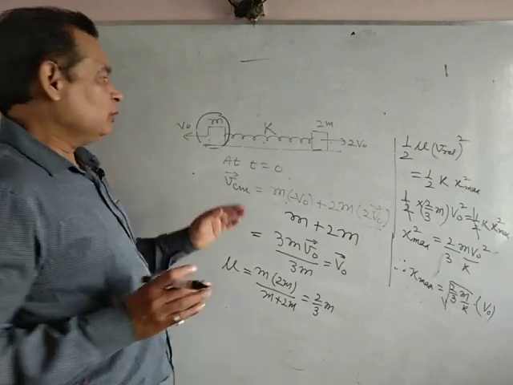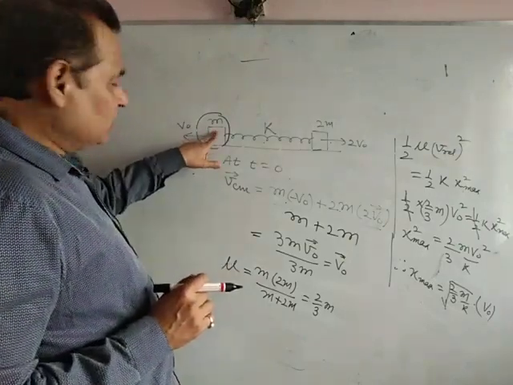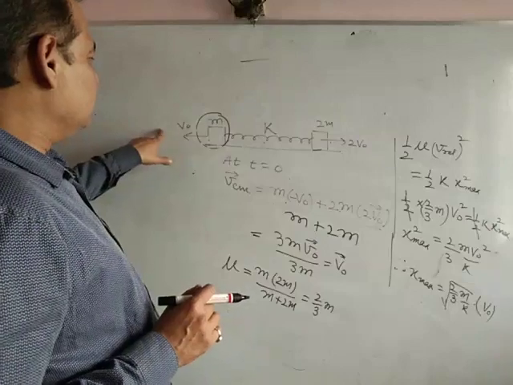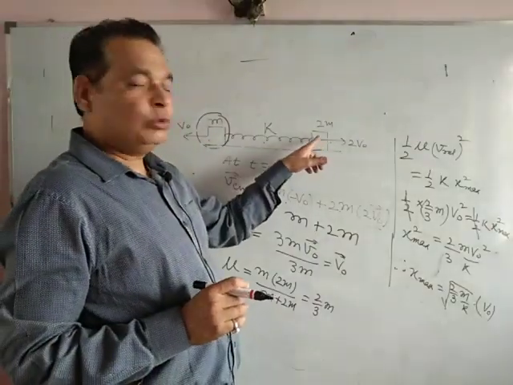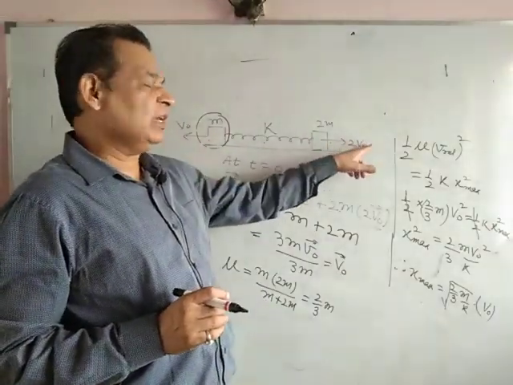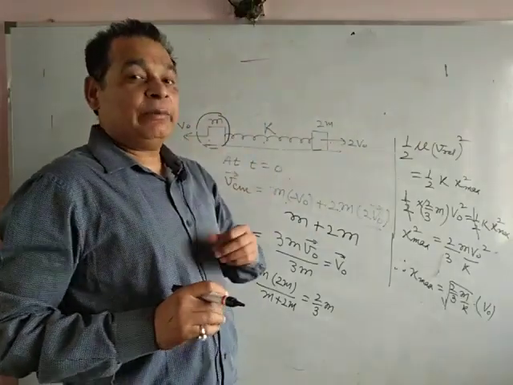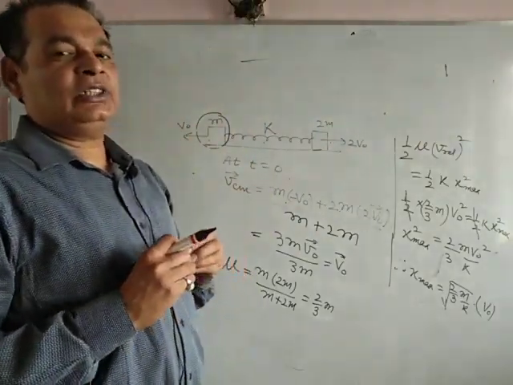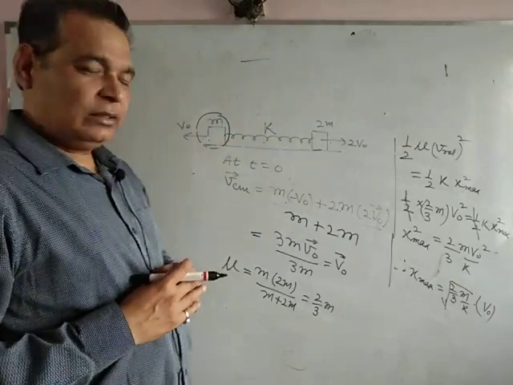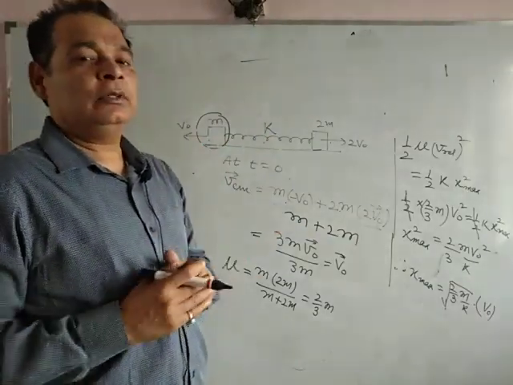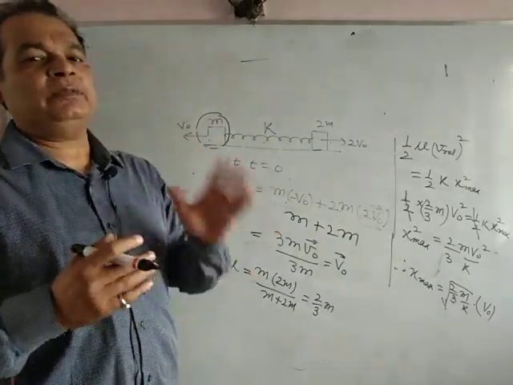At t equals 0, this small m mass is given v naught velocity left side horizontally, and this 2m mass is given 2v naught velocity right side. We have to find out the maximum elongation in the spring. There are other ways also, but we have to solve it in center of mass frame.